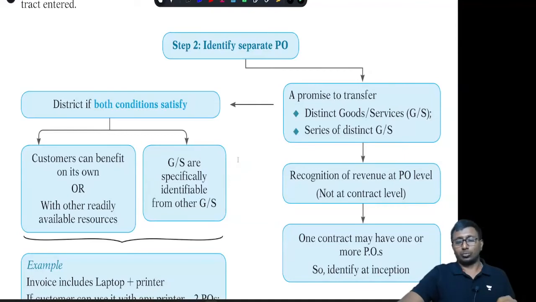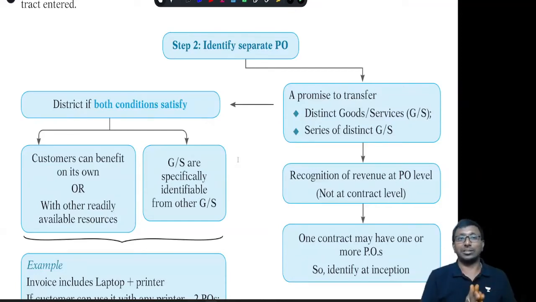And step number two, what I said, is identification of a separate performance obligation. What is a performance obligation? A performance obligation is a promise to transfer distinct goods or services, or a series of distinct goods or services. It is not happening in one shot. It is happening in a series, one after another. But at the end of the day, it's a promise to transfer distinct goods or services.